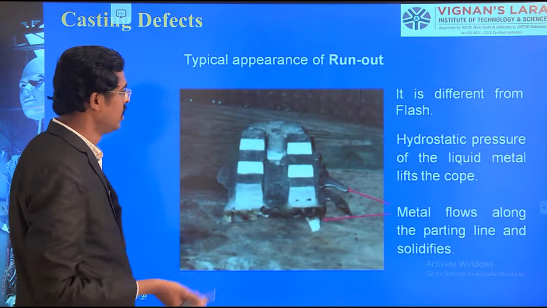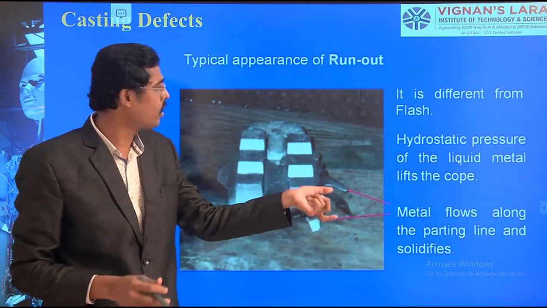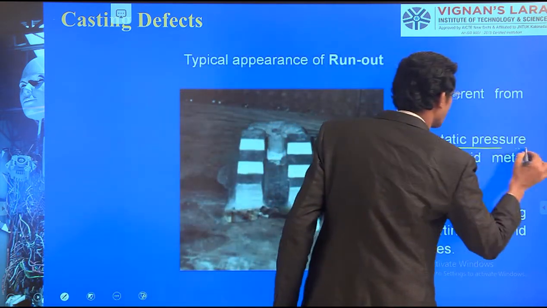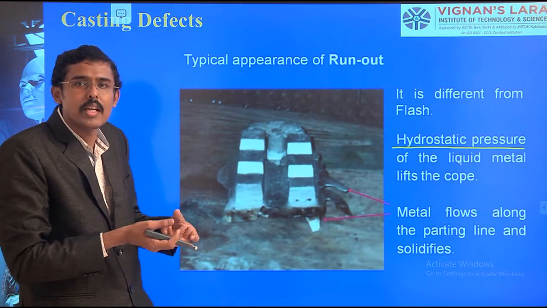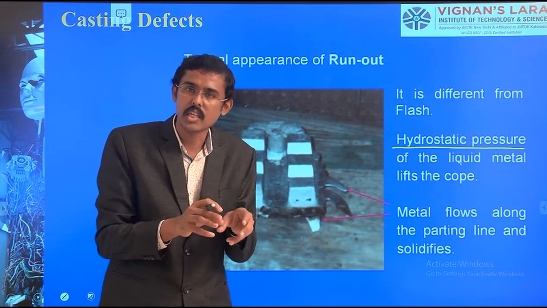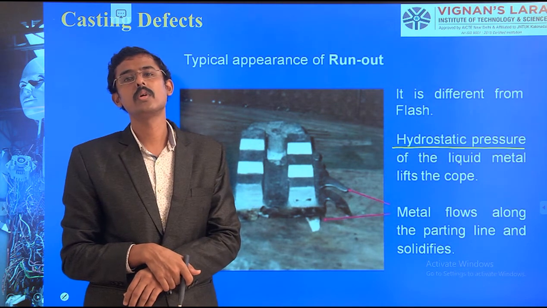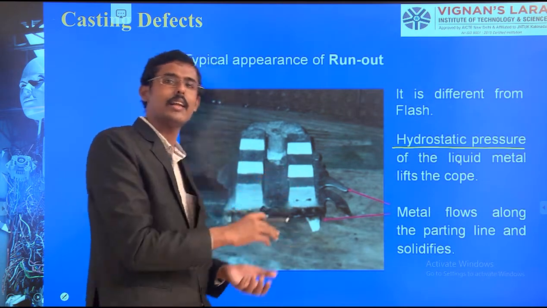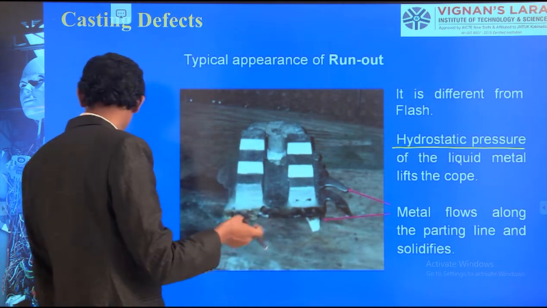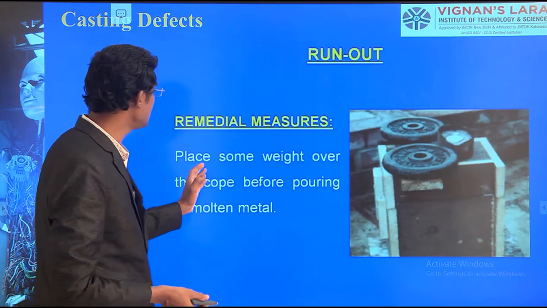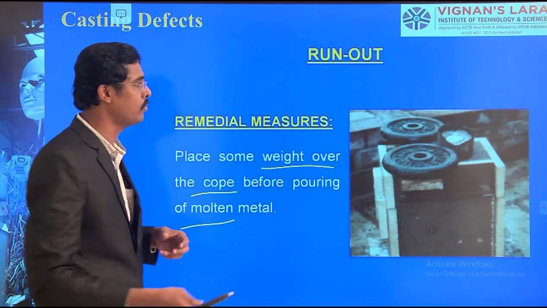This is also similar. Here we have done closing of cope and drag properly, but there is one more problem. The hydrostatic pressure is created between this fluid and the box. The box automatically opens due to this pressure created by the molten metal pouring inside. Therefore, I can make some alteration in such a way that hydrostatic pressure will be there, but it should not affect. What I am doing is placing some weight over the cope before pouring the molten metal.